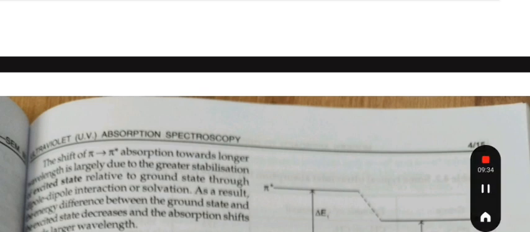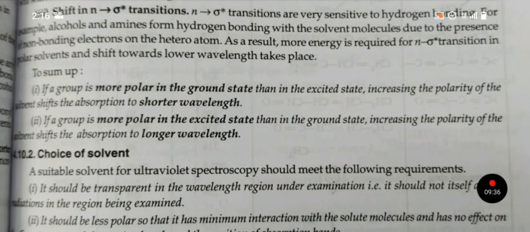Third is shift in n to sigma star transition. n to sigma star transitions are very sensitive to hydrogen bonding. For example, alcohols and amines form hydrogen bonding with the solvent molecules due to the presence of non-bonding electrons on the heteroatoms.